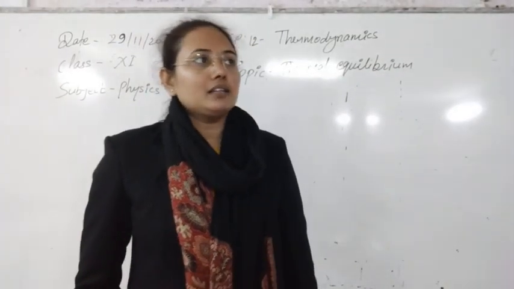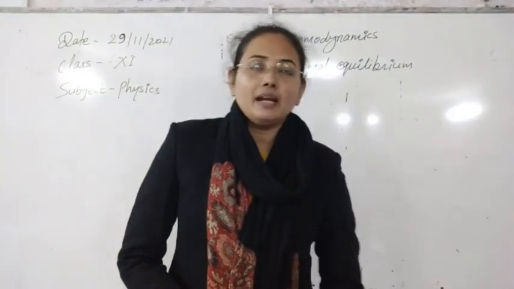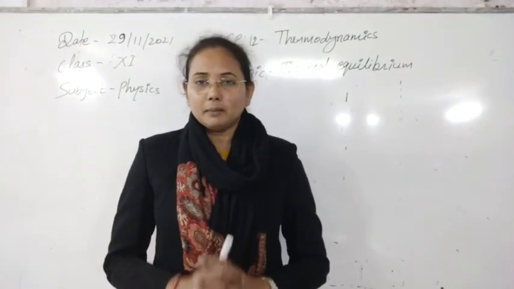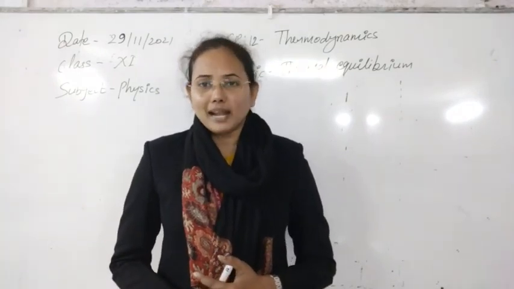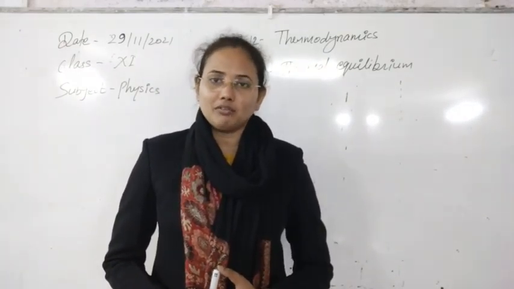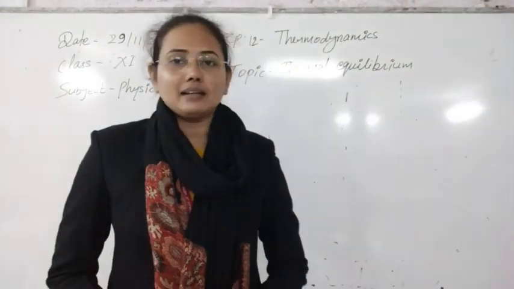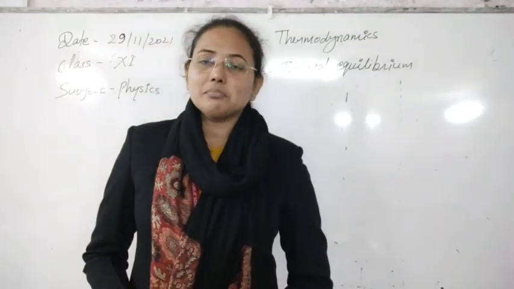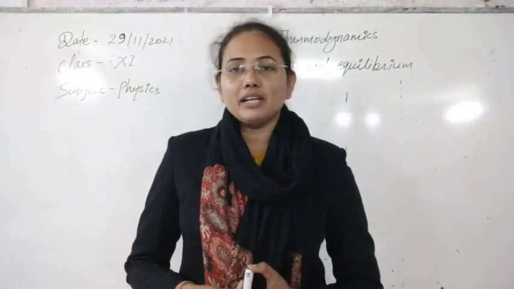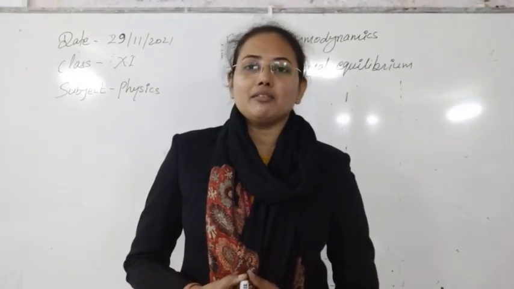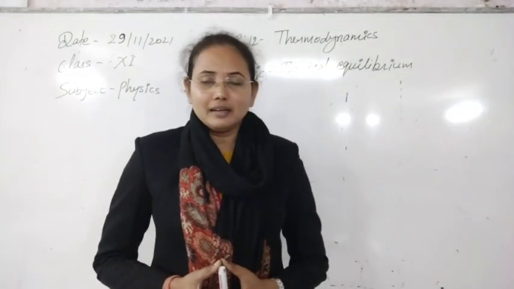So it means that you will see thermodynamic equilibrium is a very broad topic, and according to this, all the macroscopic variables whose names I have just taken should not vary with time. If they are not varying with time, the system is said to be in thermal equilibrium. Clear? And also later it has been seen that if the system is maintained at constant temperature continuously, means if temperature is not changing with time, the system is also in thermal equilibrium. So thermal equilibrium can also be understood by the temperature.